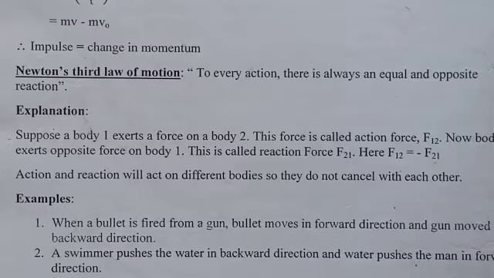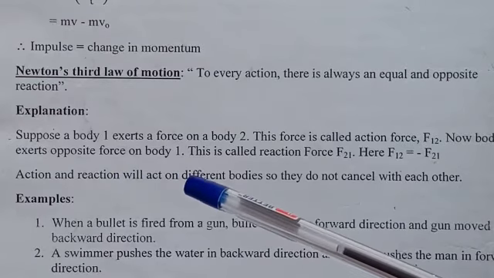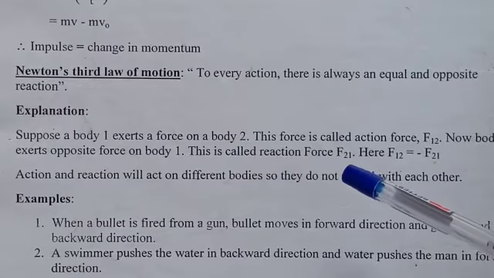Now body 2 exerts an opposite force on body 1. This is called reaction force, that is F21.